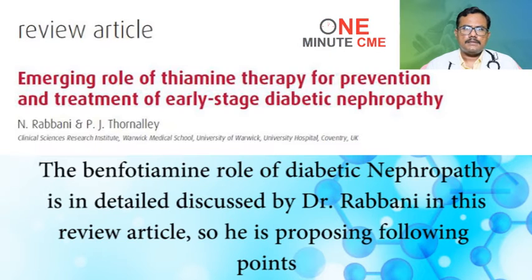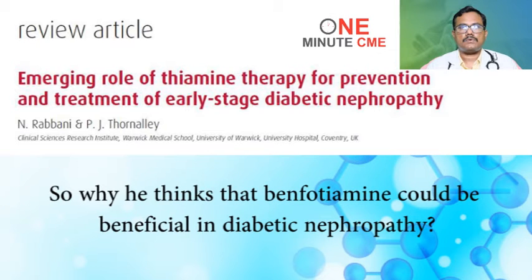The role of benfotiamine in diabetic nephropathy is discussed in detail by Dr. Rabbani in this review article. So he is proposing the following points: why he thinks that benfotiamine could be beneficial in diabetic nephropathy.